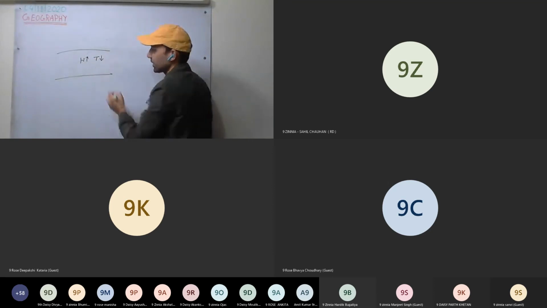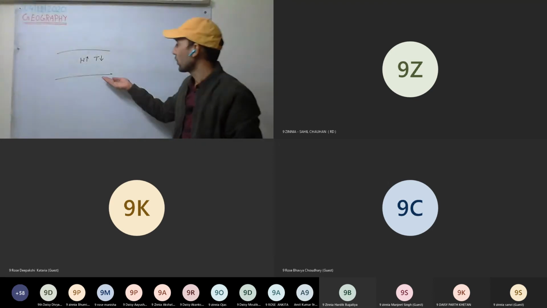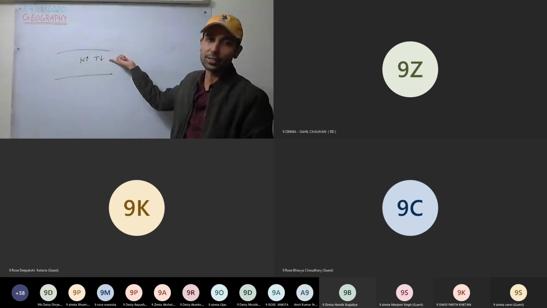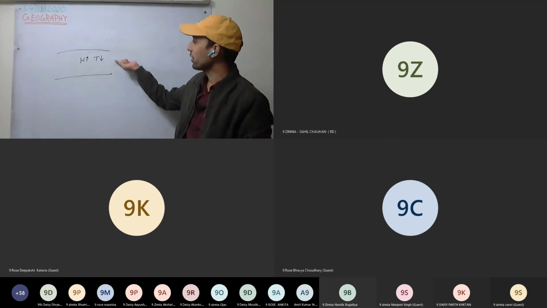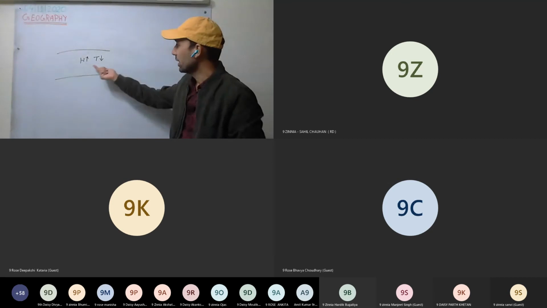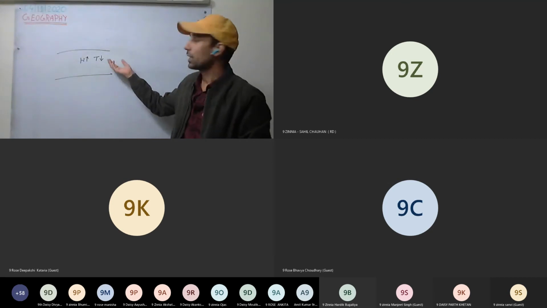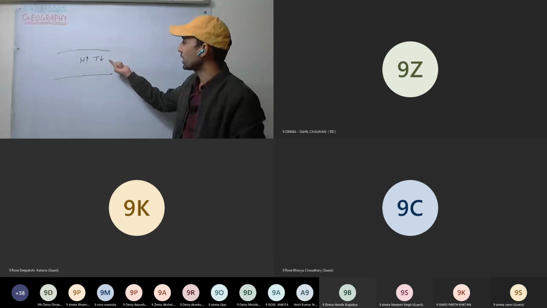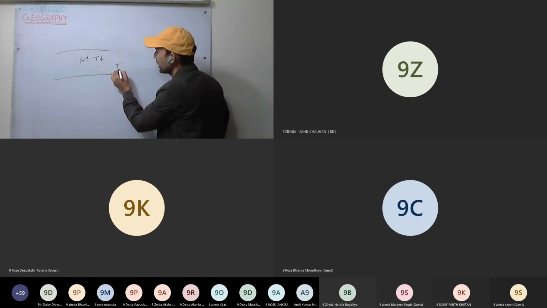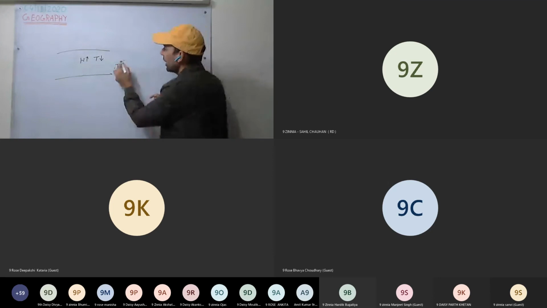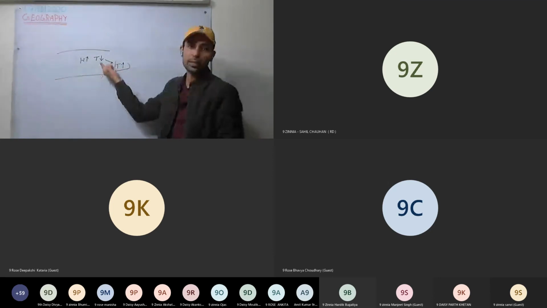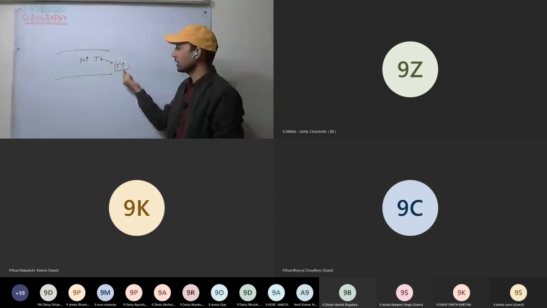Temperature decreases. So for every 166 meters, there is a decrease of temperature by 1 degree Celsius, or a decrease of 6.4 degrees Celsius for every kilometer. This is called the lapse rate. But in inversion, temperature increases with height. That means it is opposite to what is normal. Therefore, it is called inversion of temperature.